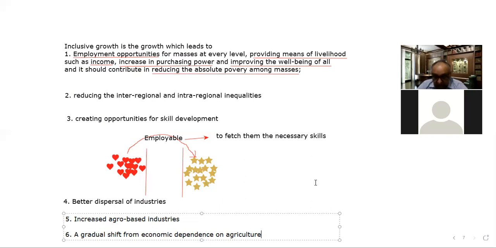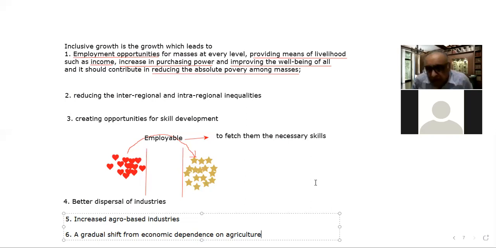So now, to achieve these basic things, which are the four things, employment, poverty reduction, balanced regional growth, and improvement in human development, right? For all these, one thing is required, that is higher national income growth. That is the fundamental necessity. But only the higher growth cannot do all, right? So it should be supplemented by the equitable distribution of the benefits of growth, right?